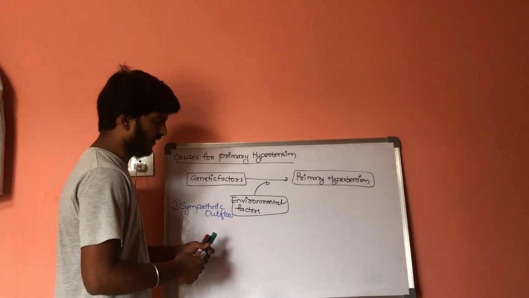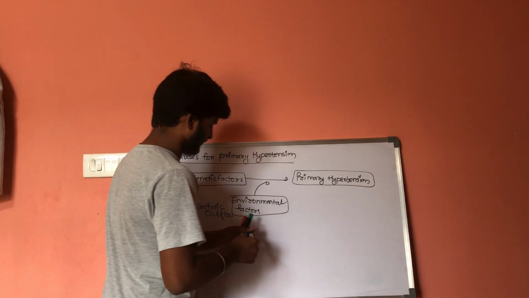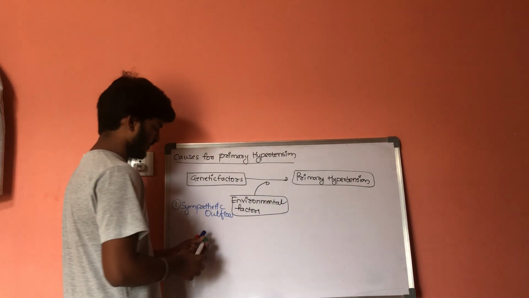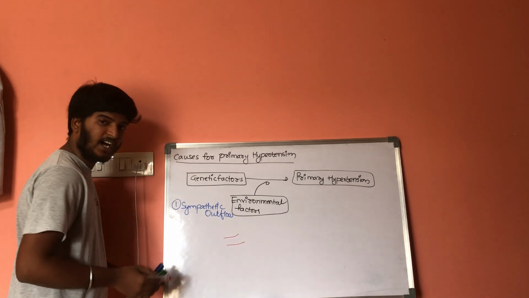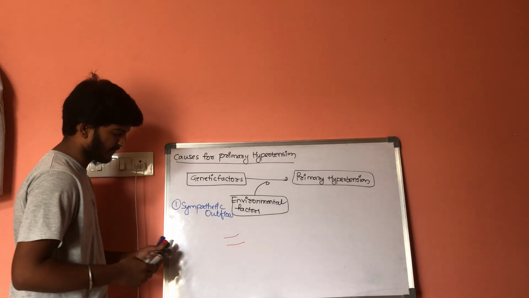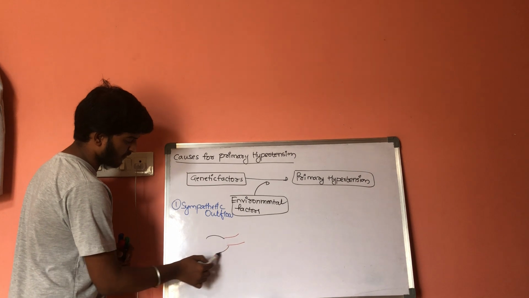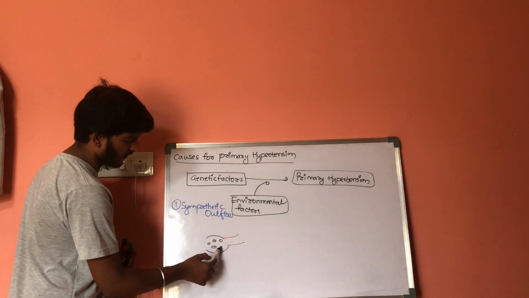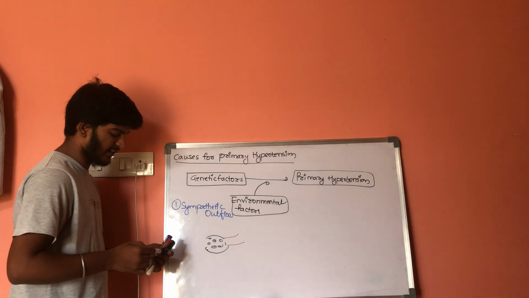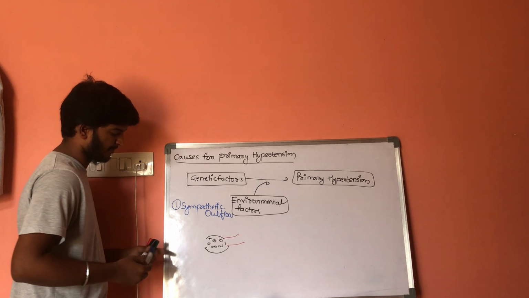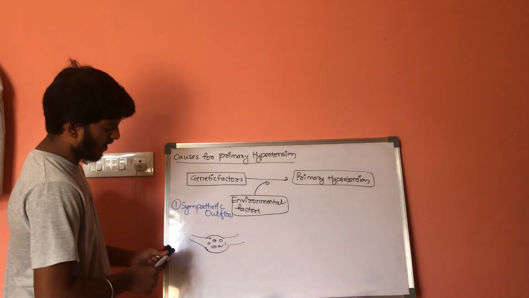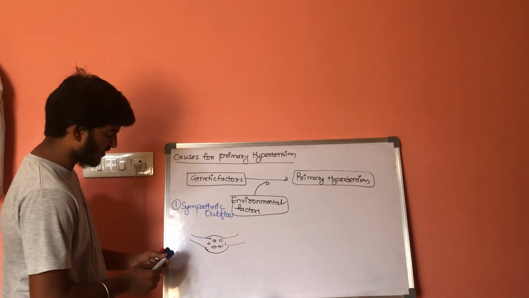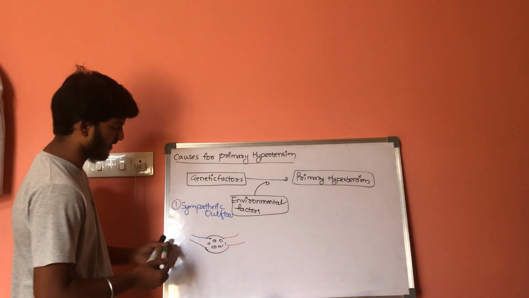Let us consider these are the arteries, these are the capillaries, and these are the veins. So on arterioles and venules, calcium channels are present.